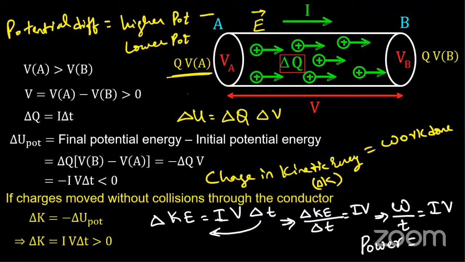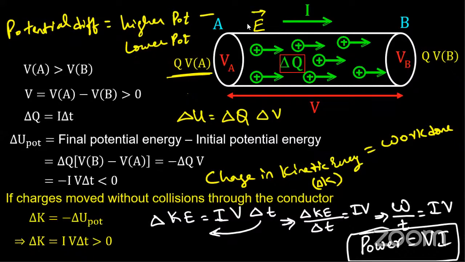Then we can write the expression for power as P is equal to V into I. This relation shows that the potential and the current flow have some power, the power stored in the battery when current flows through the conductor. This power is given by P equals V into I. Cool, guys. So from here you have to remember only that the electrical power in a conductor is given by V into I. That's what we wanted to derive.